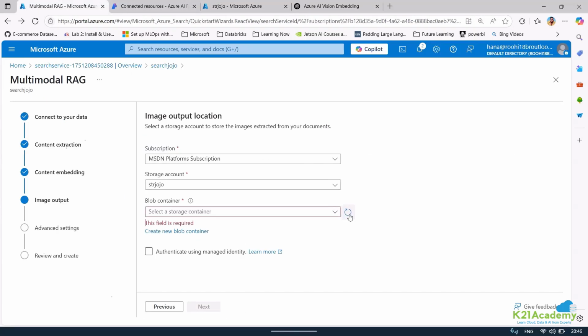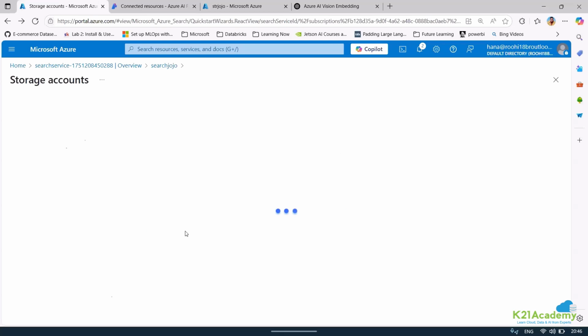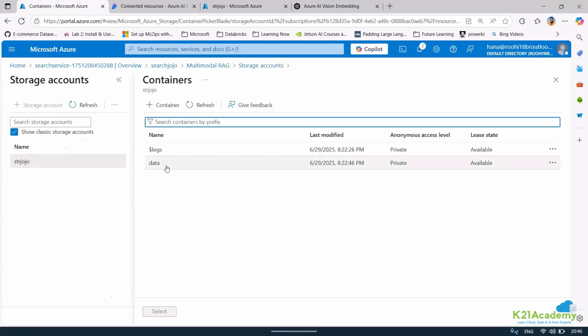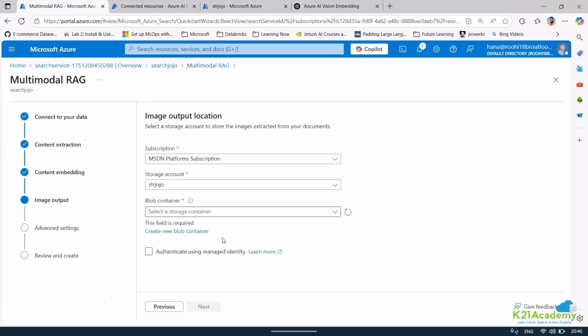So why don't you try to click on create new blob container? If you create a new blob container in the same storage account... Why create a new blob container? I already have one. Okay, I can select. Fine, this is good. I hope this will show because I already have it, right? Why will I create another?